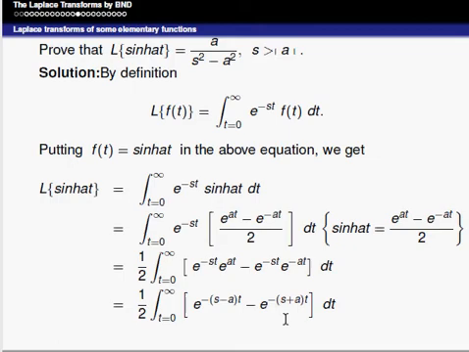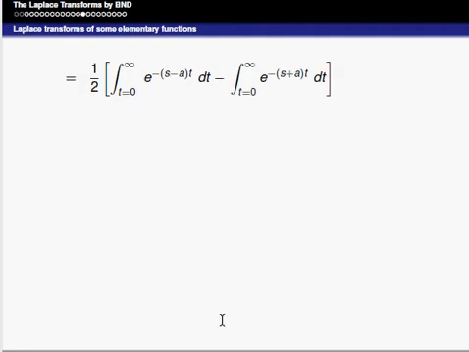So it can be written as, we have to split this integral into two parts. That is equal to 1 by 2 into integral from 0 to infinity e power minus of s minus a into t into dt, minus integral from 0 to infinity e power minus of s plus a into t into dt.